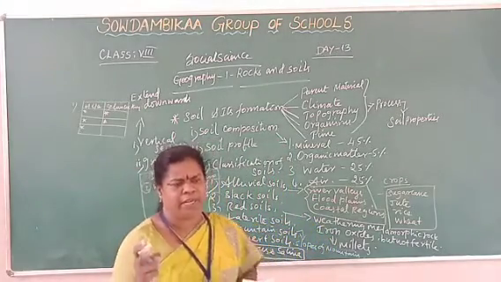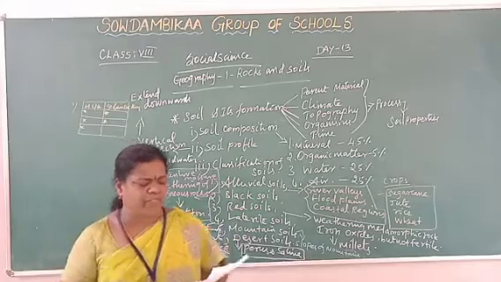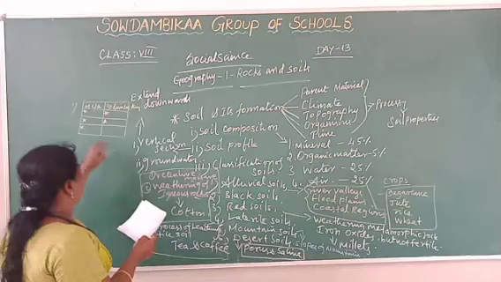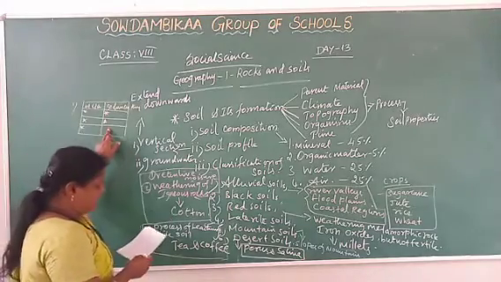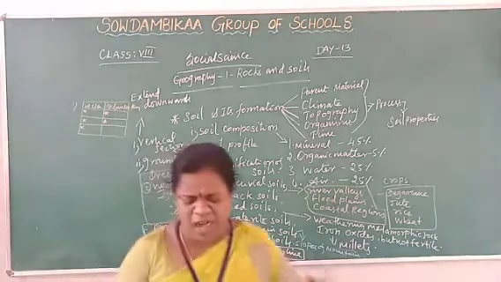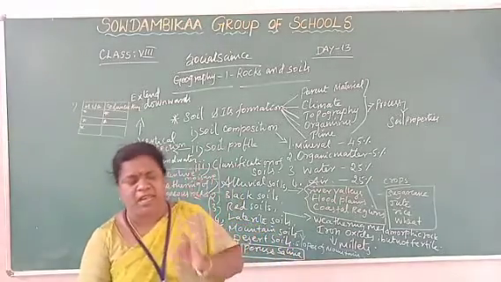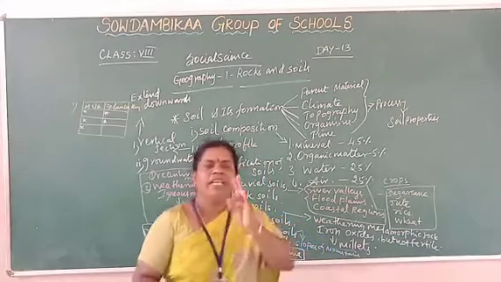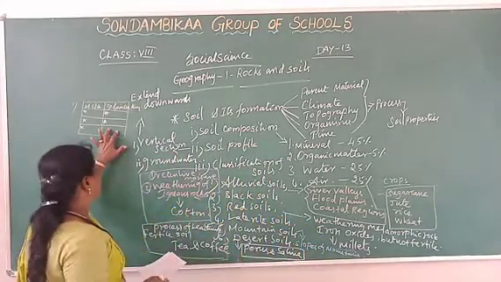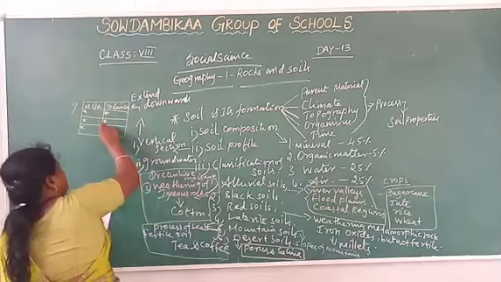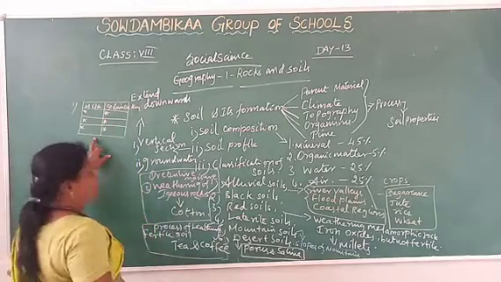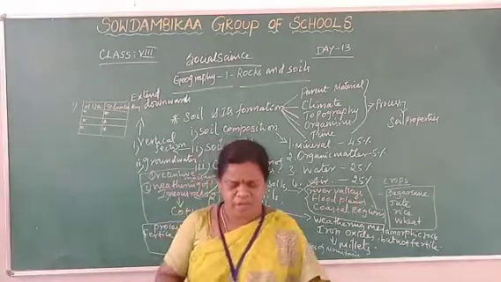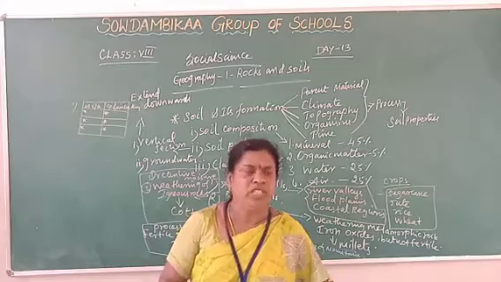And on this side you write how many types of sedimentary rocks? 3 types: organic sedimentary rock, mechanical sedimentary rock and chemical sedimentary rock. So totally minimum you write 2 or 3 points, maximum 4 points. Like that you write differentiate between.